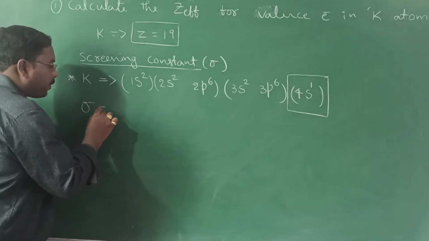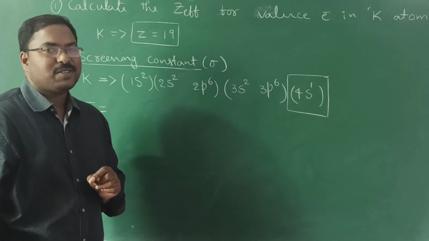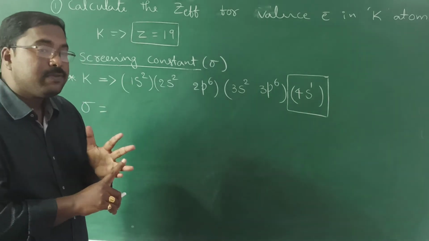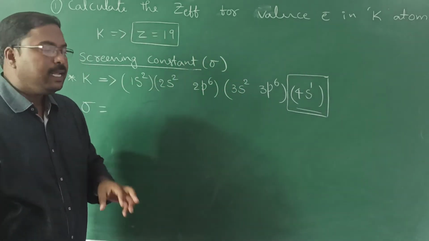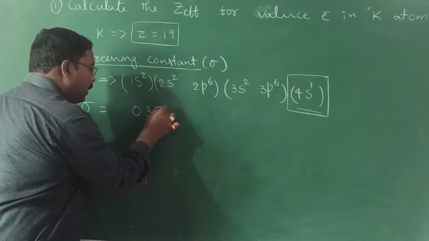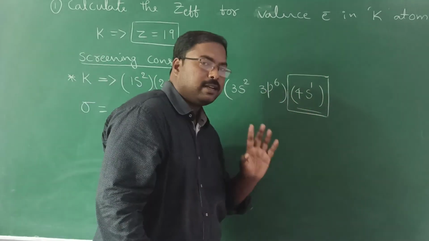Tell me, what is the first rule? What is written in the first rule? The electrons present in ns, np. N means what? Outermost. Okay? Those contribute 0.35. Now tell me, how many electrons are present in the outermost one?